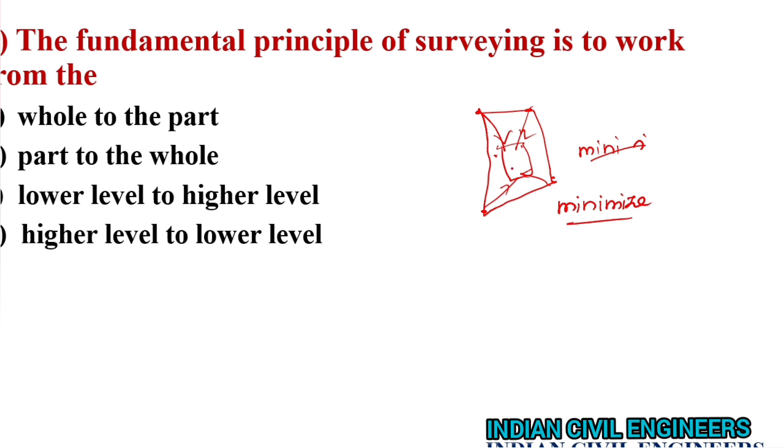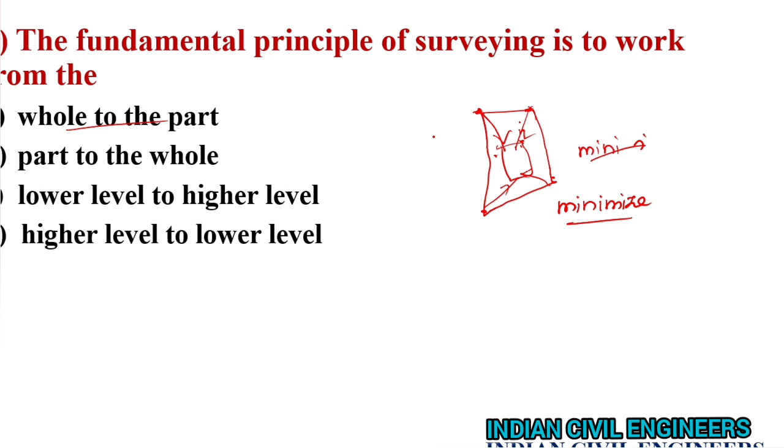If we do this from part to whole, the error will get maximized. Cumulative errors occur and it will affect the result more. So the fundamental principle of surveying is to work from whole to the part.